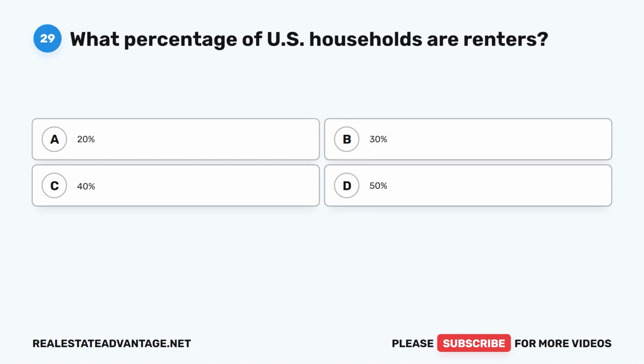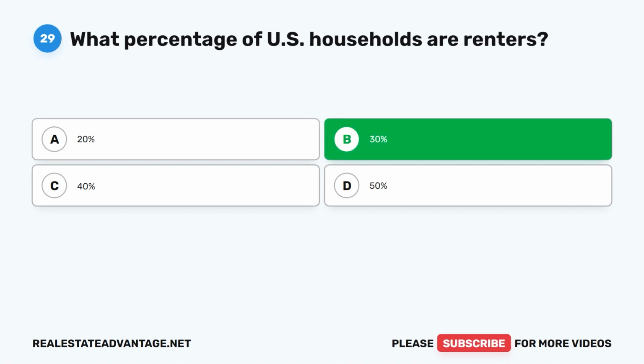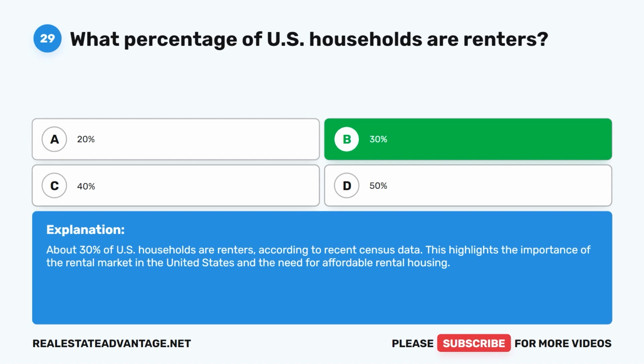Question 29. What percentage of U.S. households are renters? A. 20%. B. 30%. C. 40%. D. 50%. The correct answer is B. 30%. About 30% of U.S. households are renters, according to recent census data. This highlights the importance of the rental market in the United States and the need for affordable rental housing.